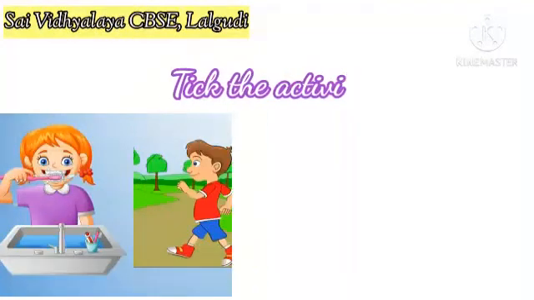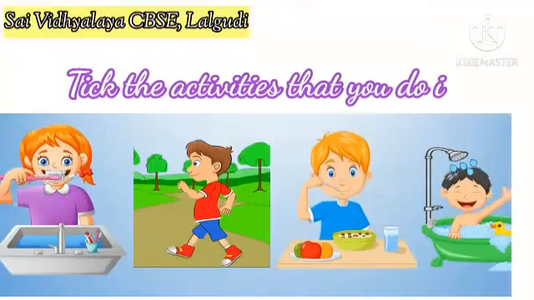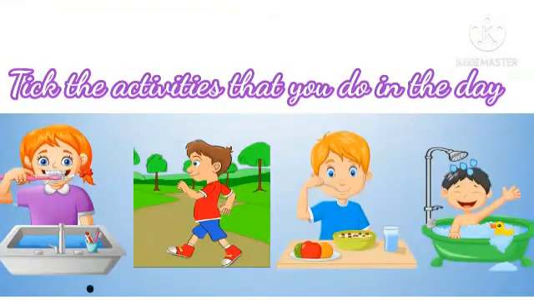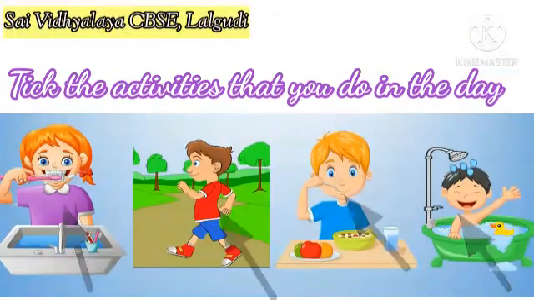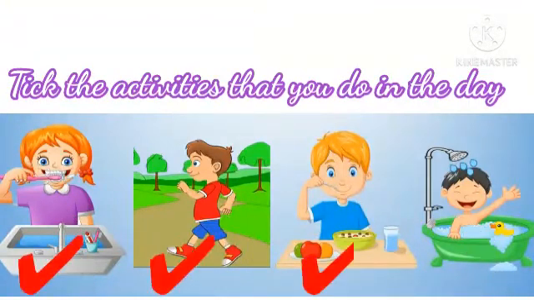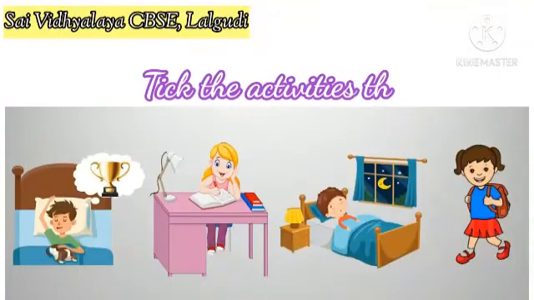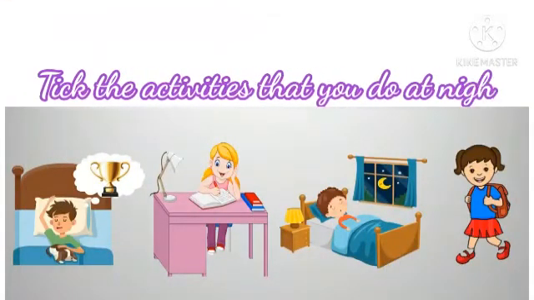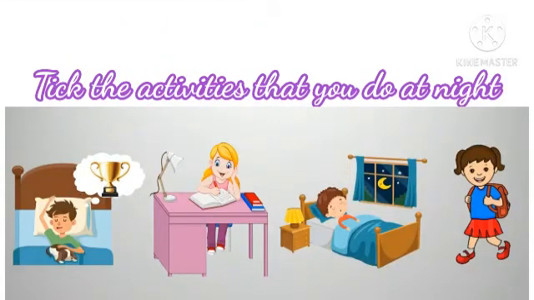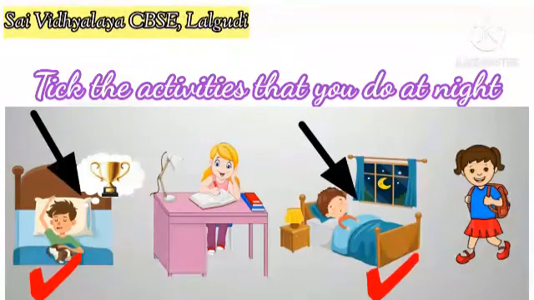Next, tick the activities that you do in the day. Shall we tick? Okay. We do all the activities in the day. So tick all the activities. Last exercise, tick the activities that you do at night. We go to bed and dream at night. So tick dream and go to bed.